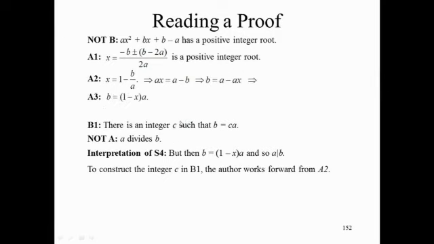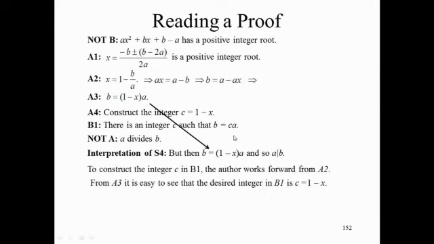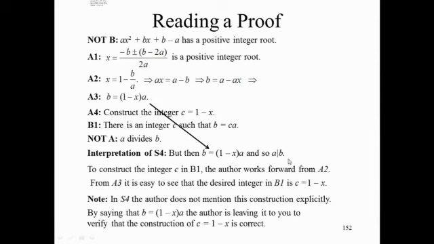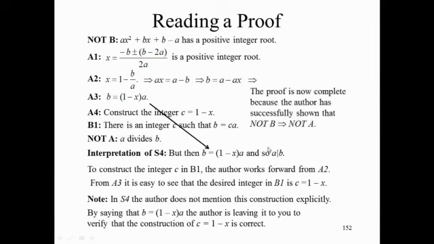Can somebody tell me what value we construct c as so that b is equal to c times a? 1 minus x. 1 minus x. That's exactly what the author has done here. Constructed c equal to 1 minus x. Notice that the author doesn't mention the construction method, but simply says, then b is equal to 1 minus x times a, and leaves it to you to understand that this is the construction method. The proof is now complete because the author has shown that, in fact, a divides b, and that's what we had to show to complete the contrapositive method.